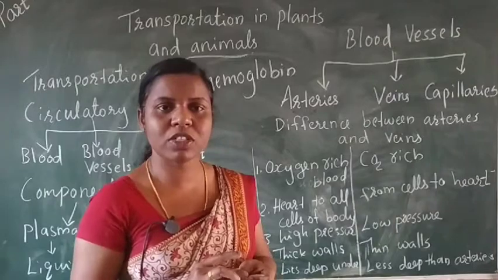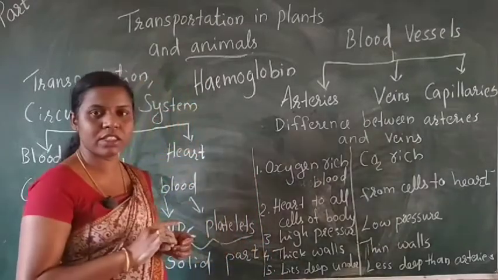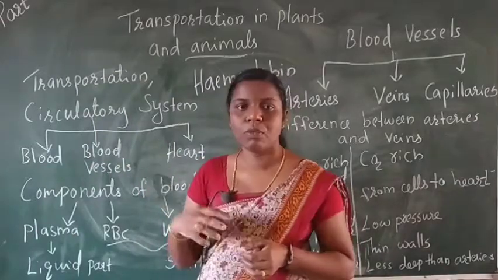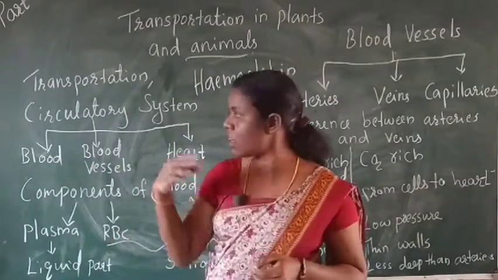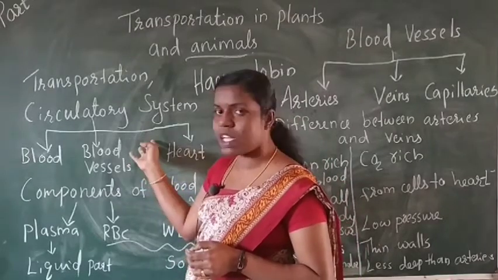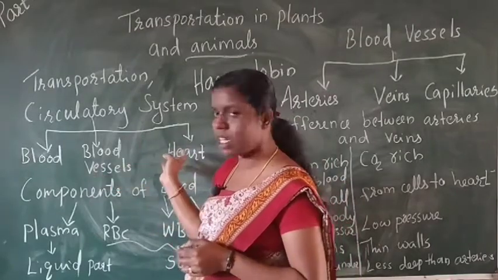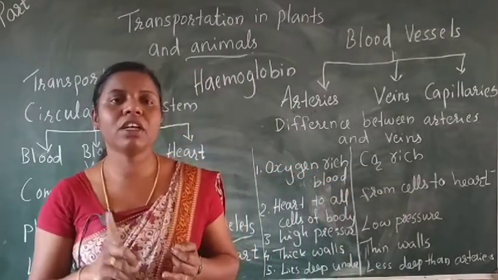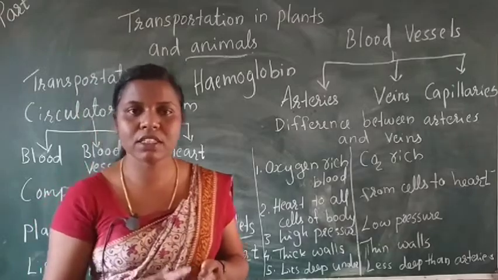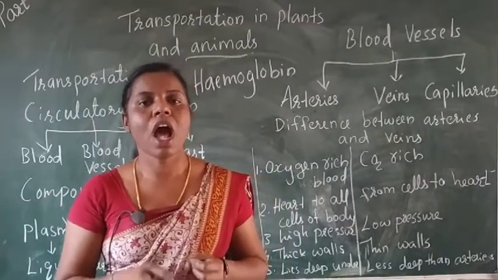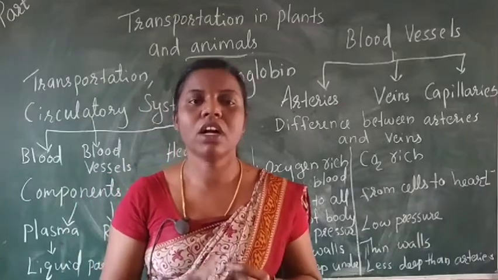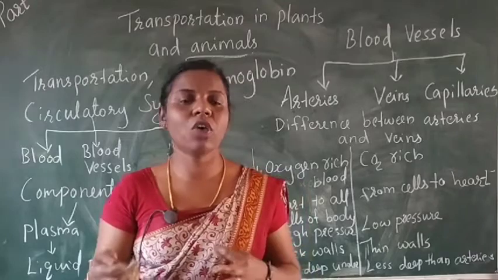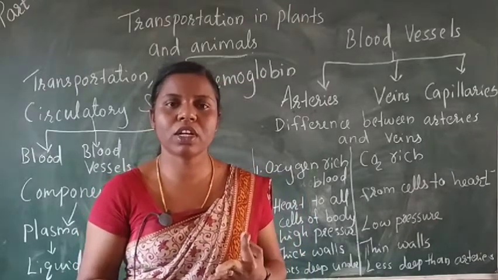Okay, understood this portion? Then once more revise this. First we studied transportation. Transportation means movement from one place to another. Then the circulatory system contains blood, blood vessels and heart. Components of blood are plasma, the liquid portion, and RBC, WBC and platelets, which are the solid parts. RBC means red blood cells, WBC white blood cells, and platelets help in clotting.